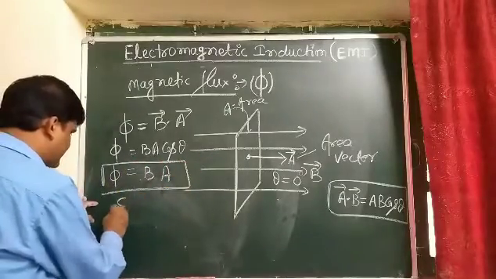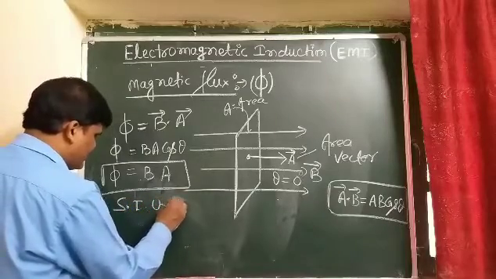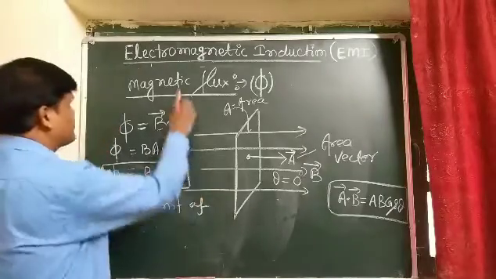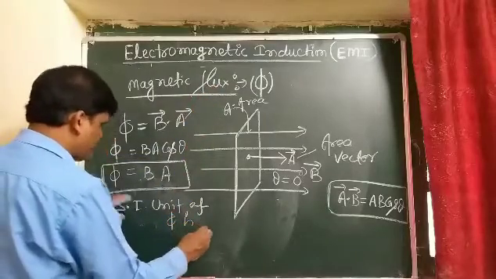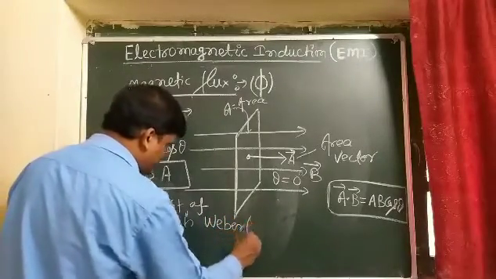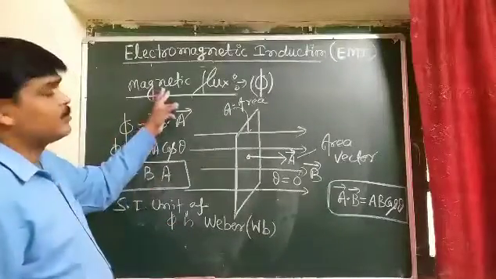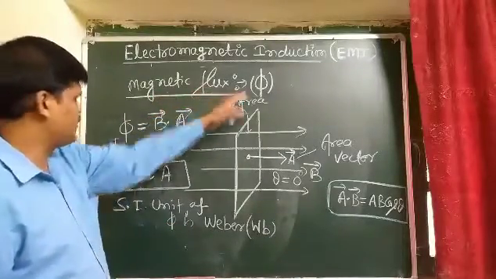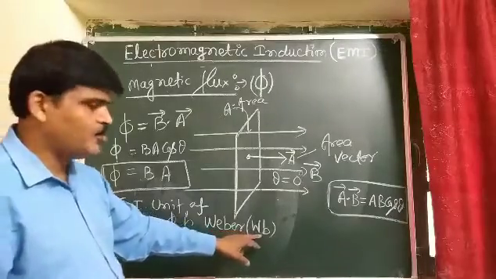And the SI unit of magnetic flux, phi, is Weber, W-E-B-E-R. In short, it is written as Wb. The SI unit of magnetic flux is Weber, and it is written as Wb.